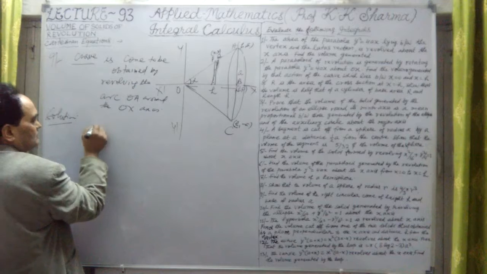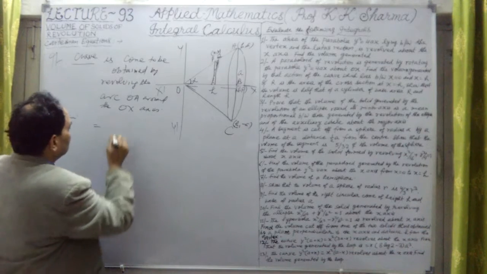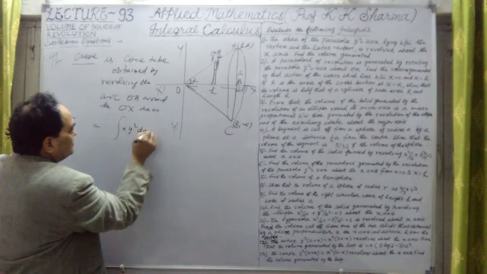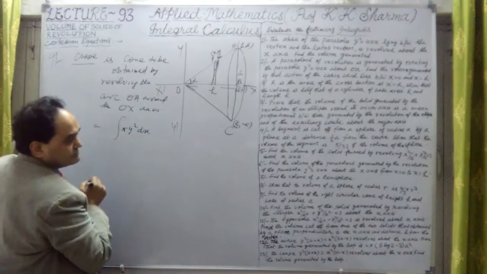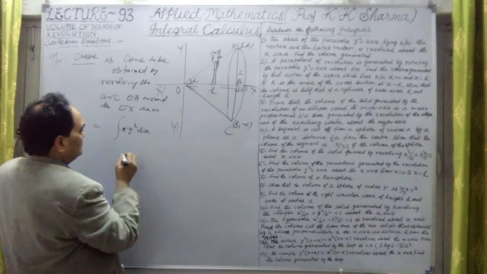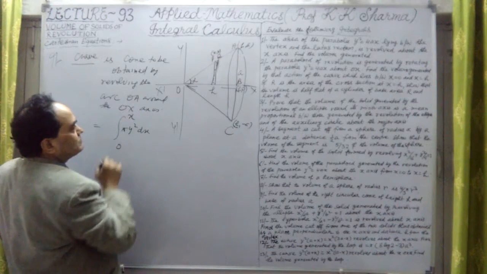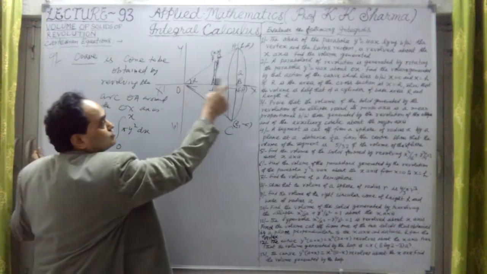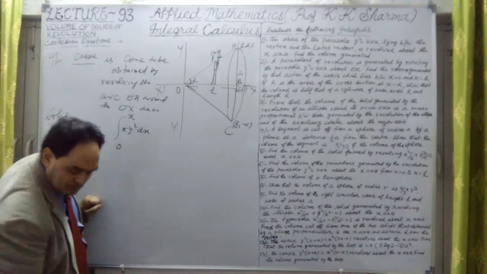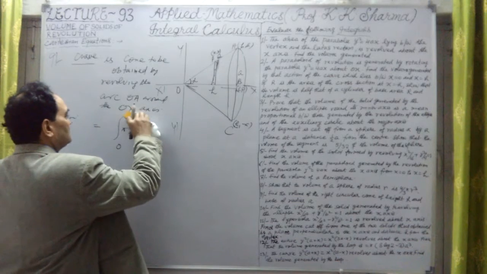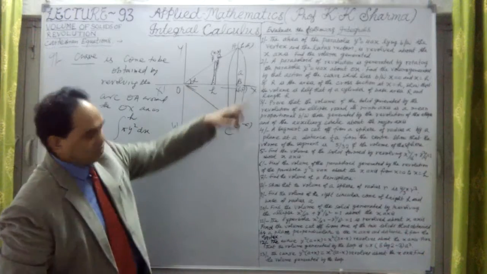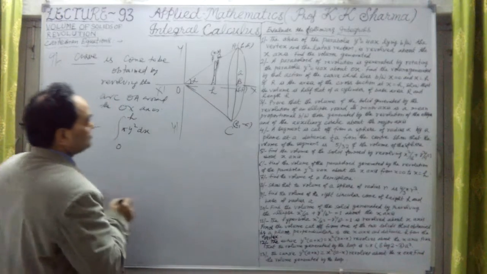Now we know what is the value of this. So we know that volume is pi into y square into dx. This is the volume of any solid of revolution. Now from 0 to x here we have to take limits, but we have to take 0 to h. So here initially we are taking x, let me take h, because limits are 0 to h. Try to understand.